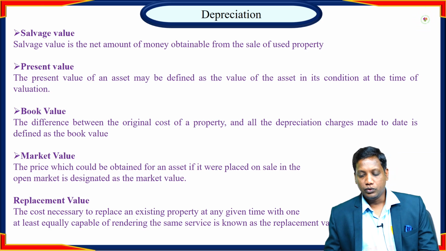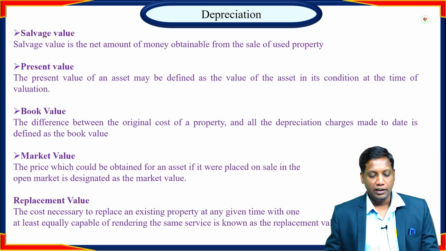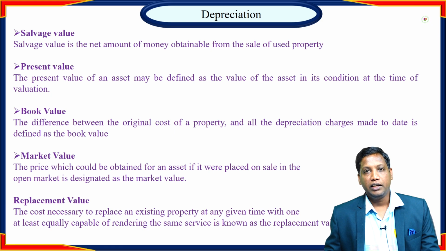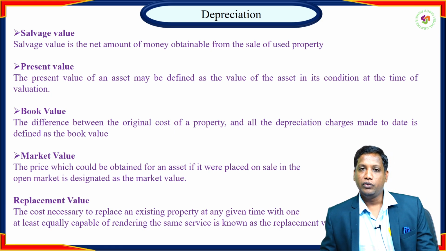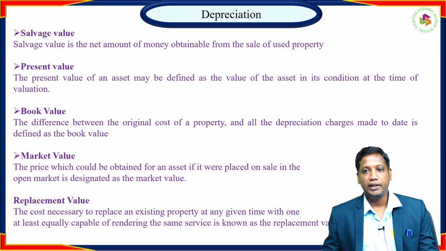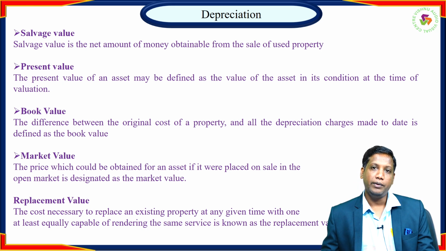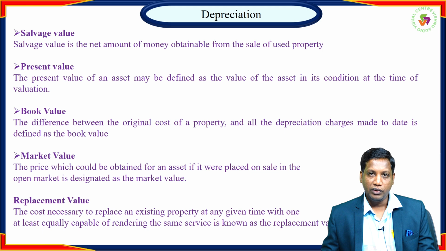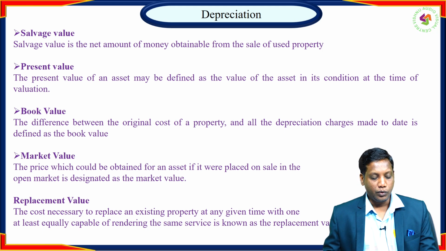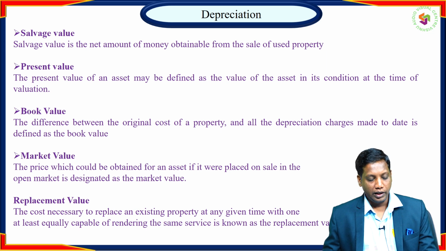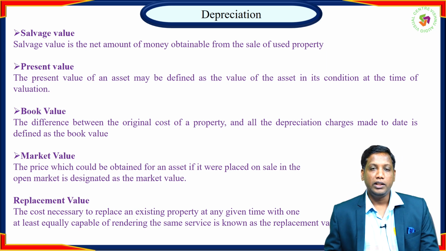The present value is the value of the asset in its present condition in the present market. Book value is the original value minus the depreciation value. Each year we get a depreciation cost, so the original value minus the depreciation cost is referred to as the book value. Market value is whatever price we might get if the equipment is sold in the open market.